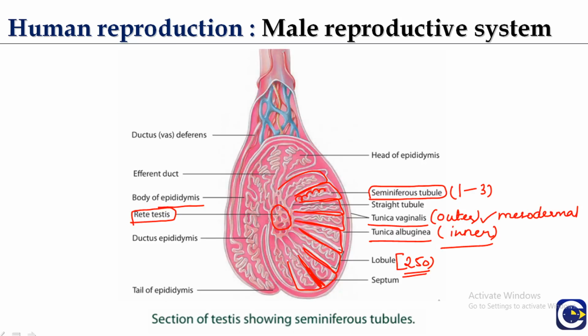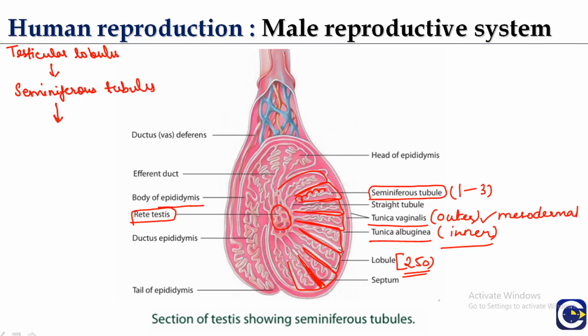So if we see the whole structure of the male reproductive system, there are testicular lobules which have seminiferous tubules.